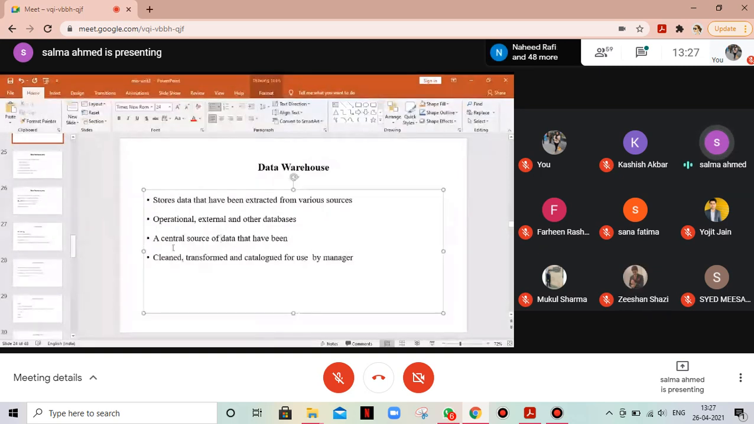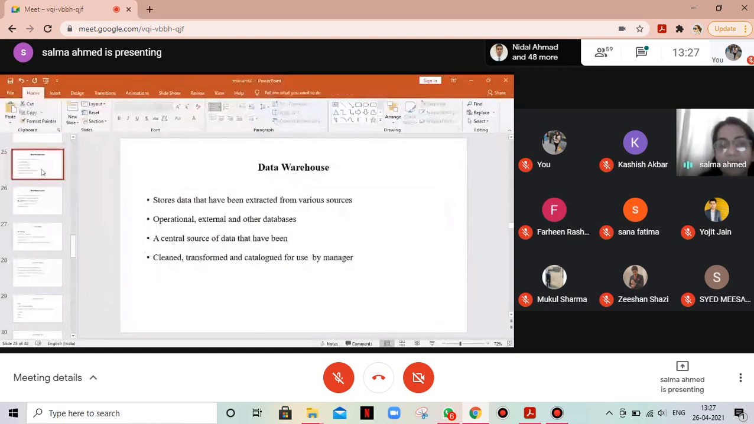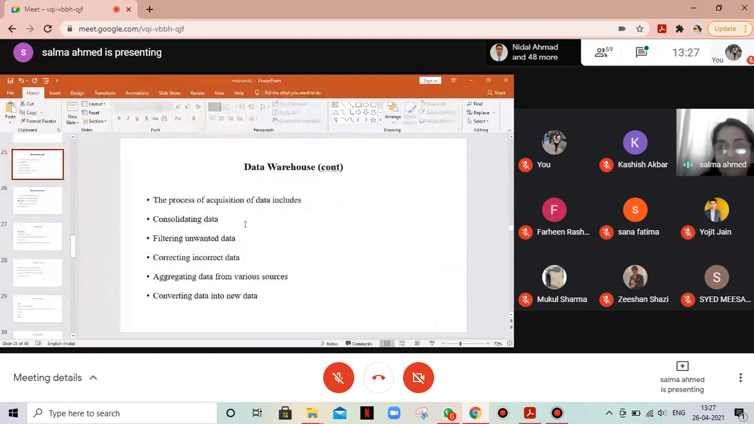It's a central source of data that has been cleaned, transformed and cataloged for use by managers. So we ensure in what form we take the data. Then the process of acquisition of data, when we acquire data, means consolidating data.